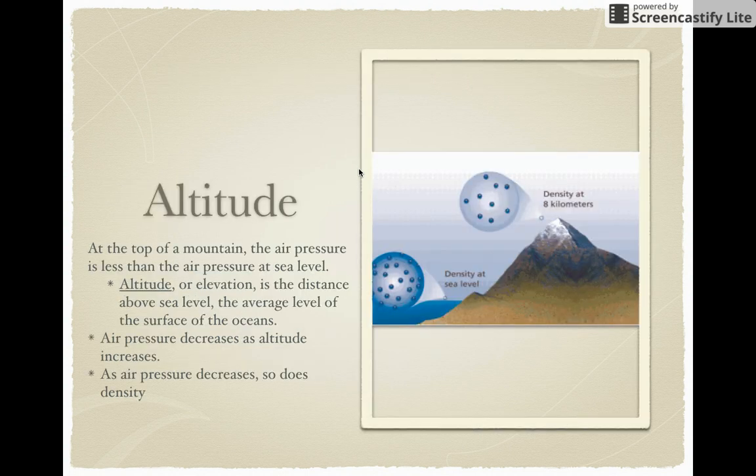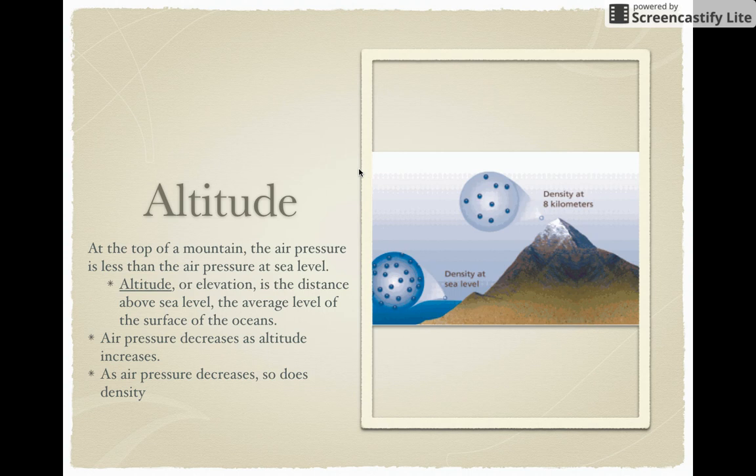Altitude. At the top of the mountain, the air pressure is less than the air pressure at sea level. Okay, so if you imagine here like a dog pile or even like a pile of books, right? You stack them like 10 books one on top of the other. Well, that first book that's at the very, very top of the stack, it's not going to have much pressure on it, right? Whereas the book at the very bottom of that 10 pile stack of books is going to feel a lot of pressure because all of the other books are pressing down on it.